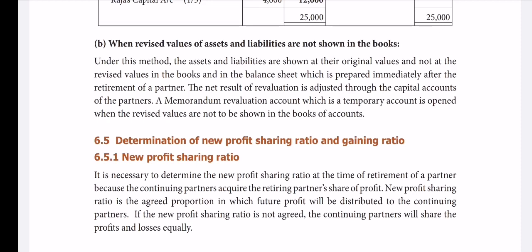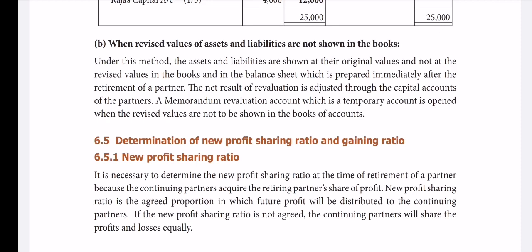But now in the case of retirement of a partner, suppose one partner is going out, his share of profit in the next coming year is to be shared by the remaining partners.